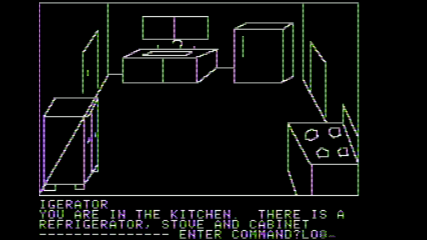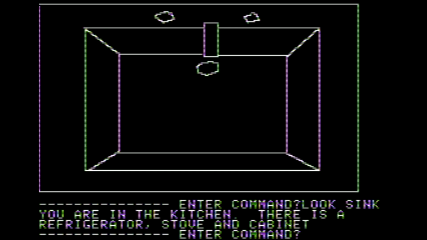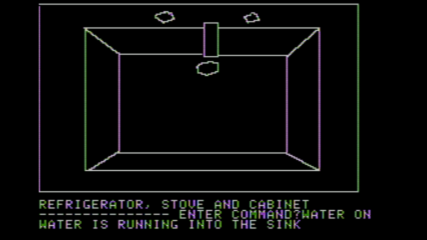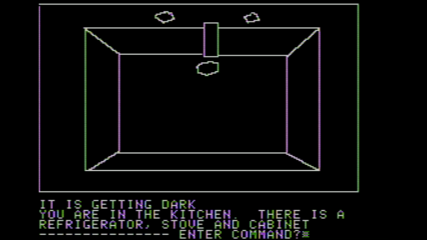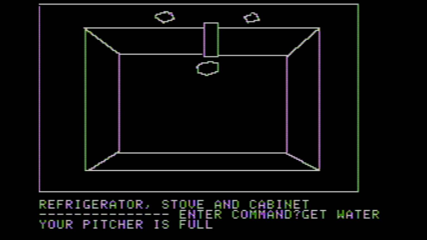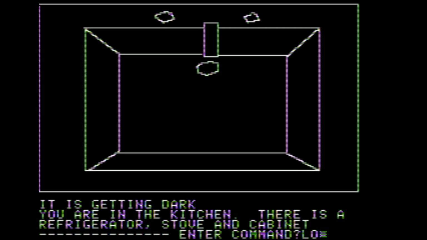Okay, let's look at the sink. Once again, I could bypass a lot of these, but I'm going to try to do it the proper way. Water on. They gave me that command earlier, so I know how that works. Water is running into the sink. It is getting dark. Uh-oh. Get water? No, water. Your pitcher is full.